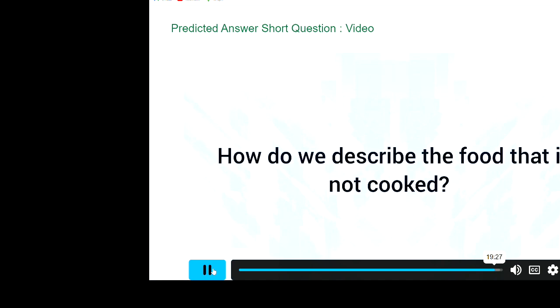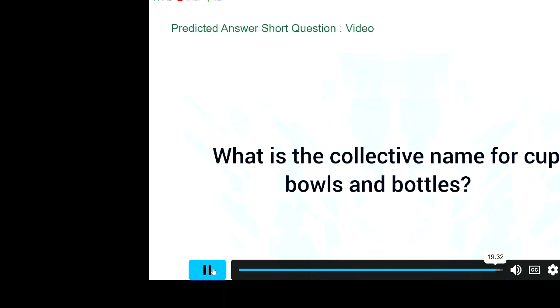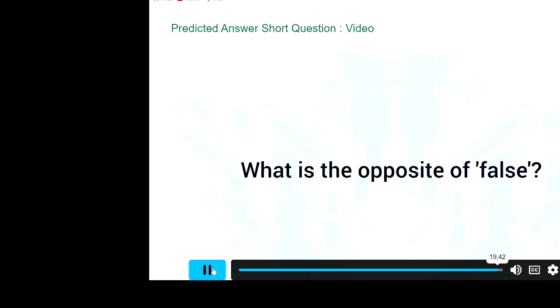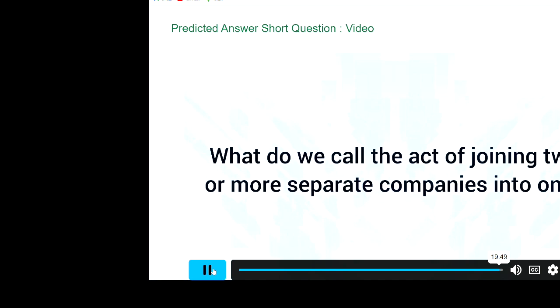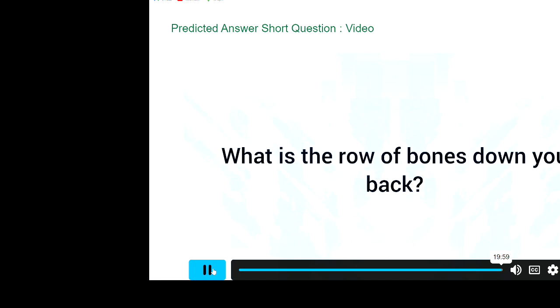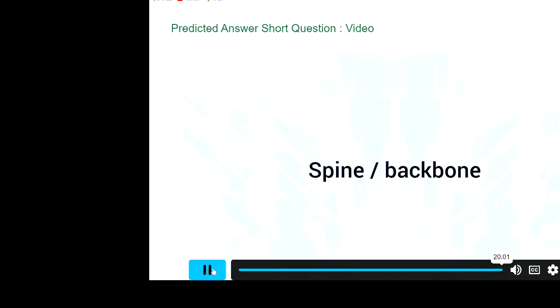How do you describe the food that is not cooked? Raw. What is the collective name for cups, bowls, and bottles? Container. What is the opposite of false? True, correct. What do you call the act of joining two or more separate companies into one? Merger. What is the row of bones down your back? Spine, backbone.